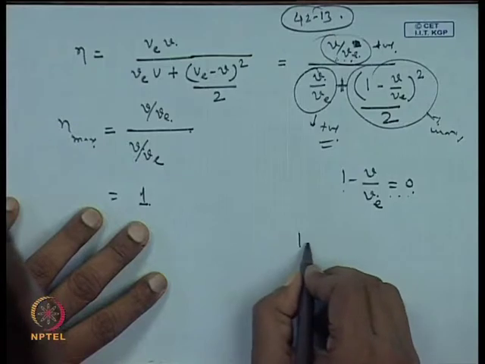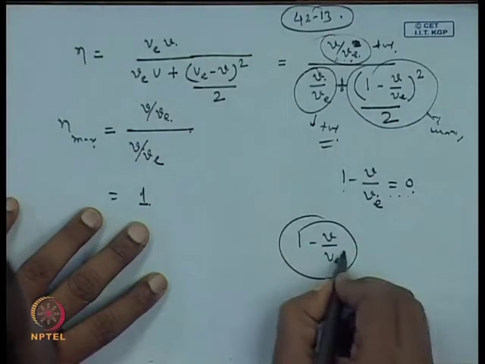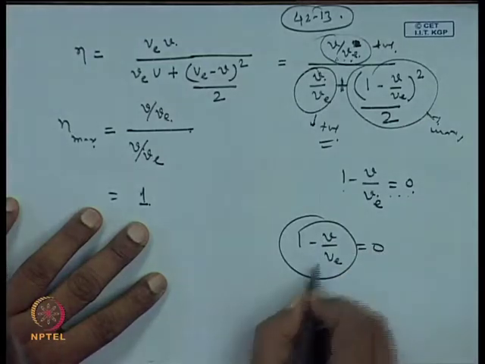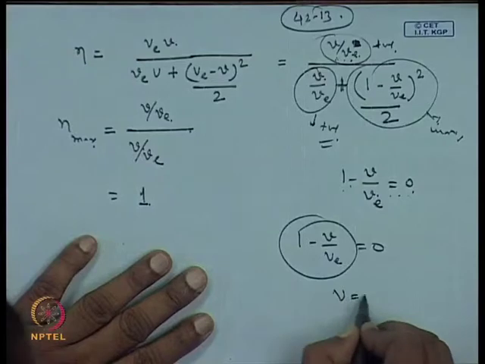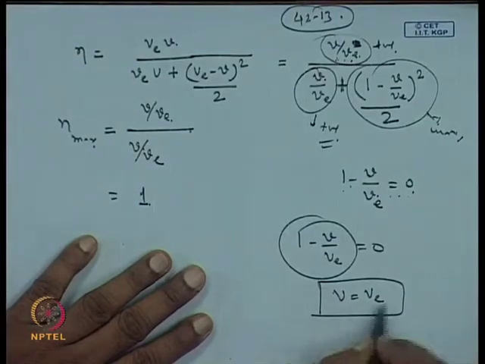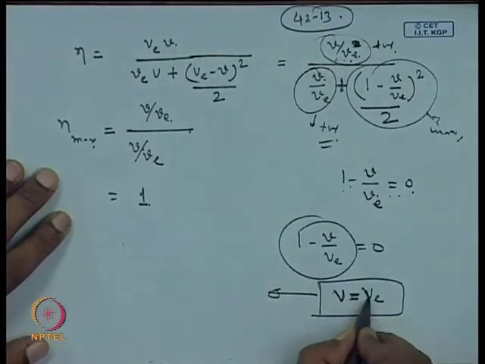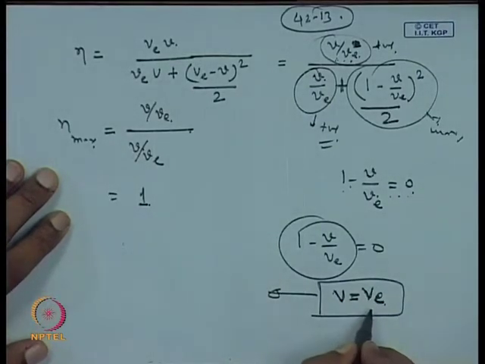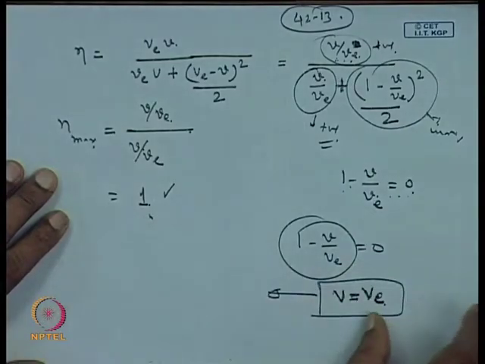Your loss, which is 1 minus V by V e, this is signifying the loss term, and this is becoming 0. So, V is becoming equal to V e, as I told you earlier, that once the velocity of the rocket is equal to the exhaust velocity, then the efficiency is maximum, and this turns out to be equal to 1.